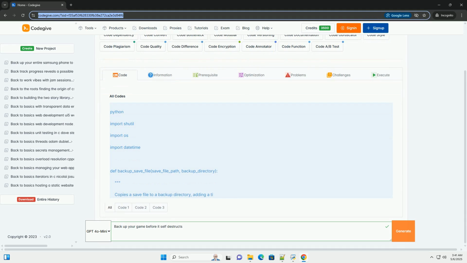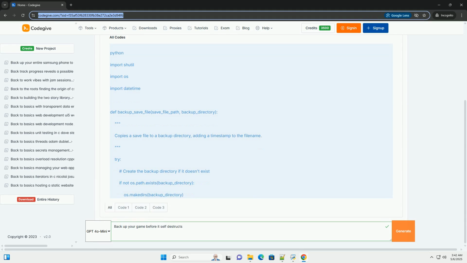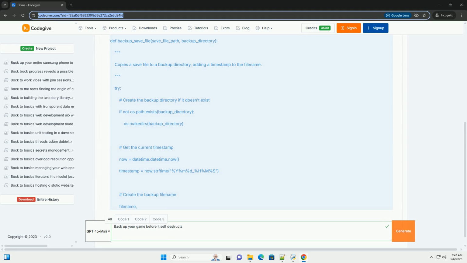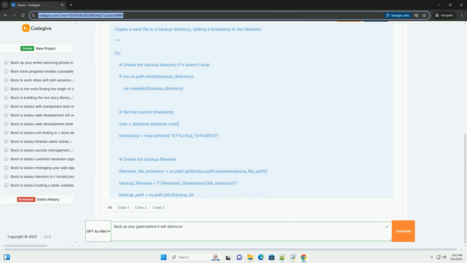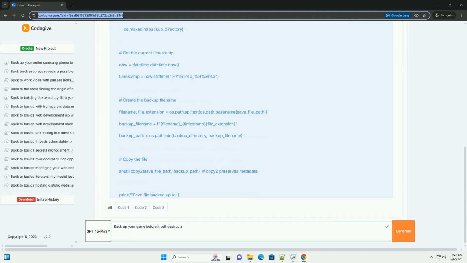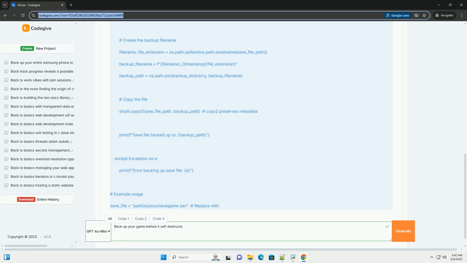OK, let's dive into a comprehensive tutorial on backing up your game's data to prevent the dreaded self-destruct scenario: data corruption, accidental deletion, or catastrophic failure. We'll cover various approaches, code examples, primarily in Python, adaptable to other languages, and best practices.